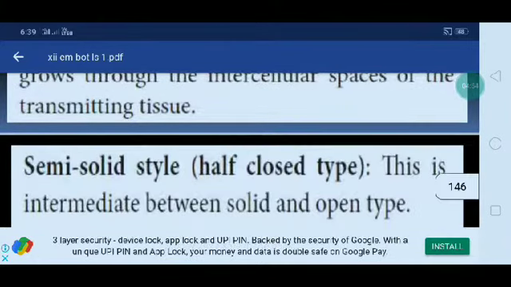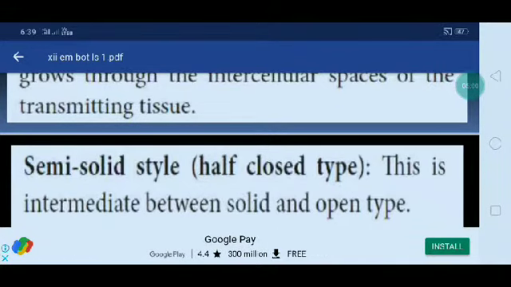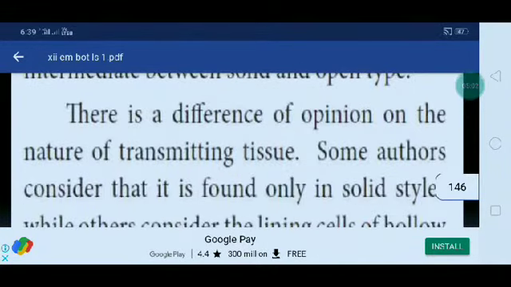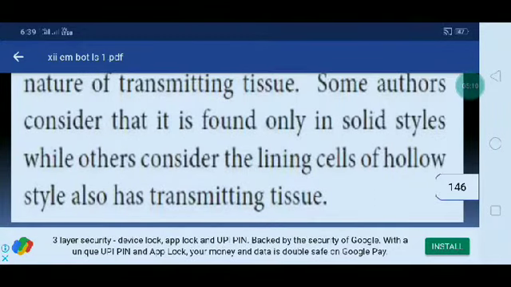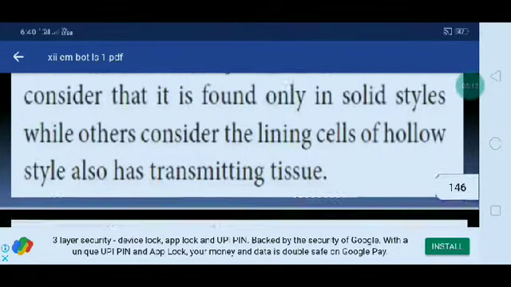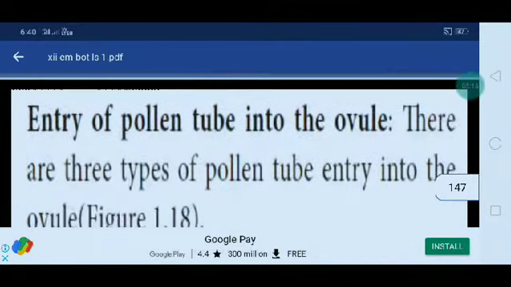The next one is the semi-solid or half-closed type. It is intermediate between the solid type and the open type. There is a difference between the opening and the nature of the transmitting tissue. Some authors consider that transmitting tissue is found only in solid styles, while others consider that the lining cells of the hollow style also have transmitting tissue.